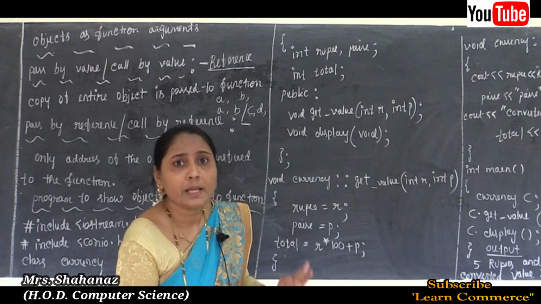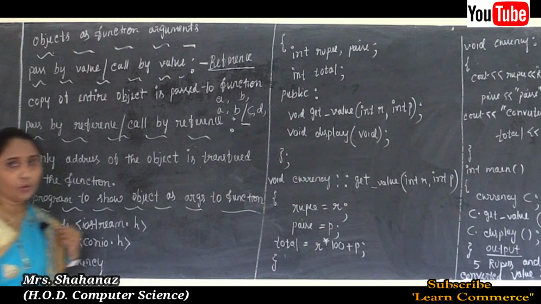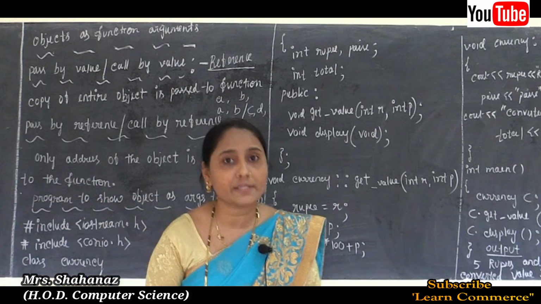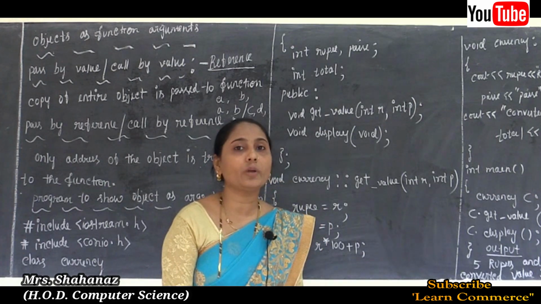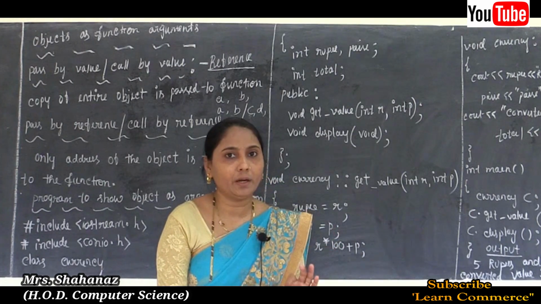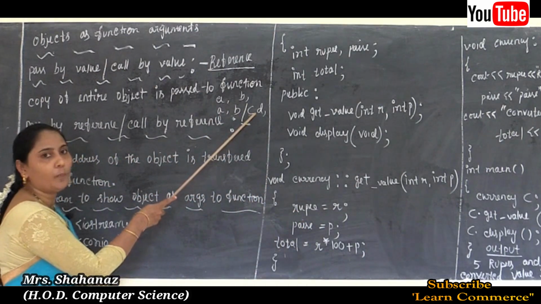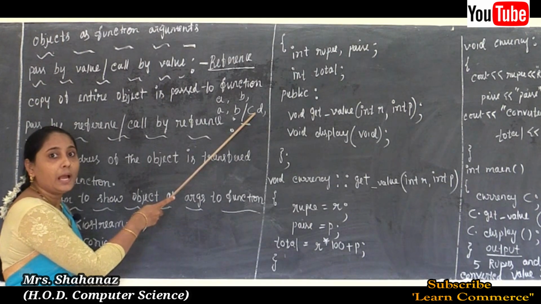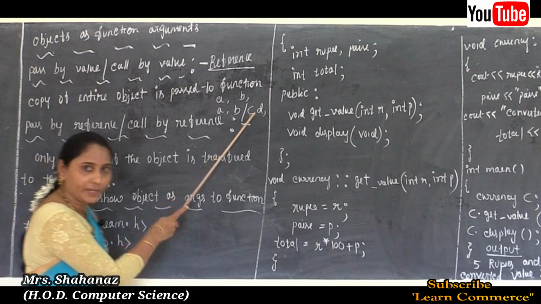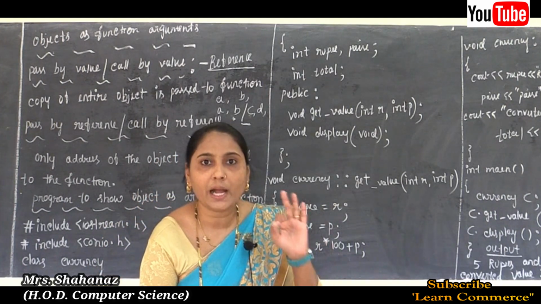So this is about call by value or pass by value. The parameter that receives the copy of the value of the actual argument is known as the value parameter, and the value of the formal parameter may change in the body of the called function. This will not affect the actual parameter, which means the original value of the actual parameter remains unchanged. Clear?